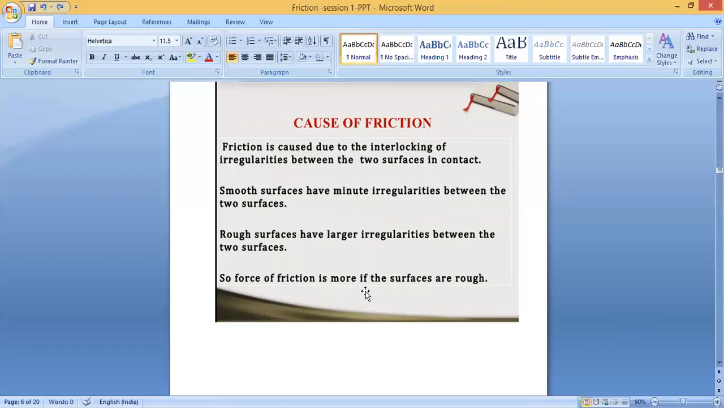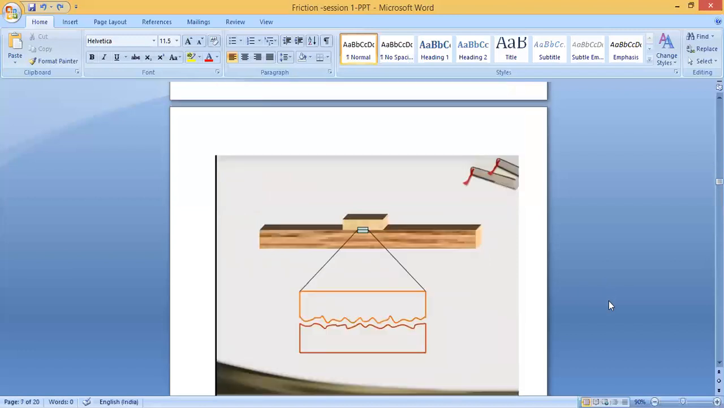So the force of friction is more if the surfaces are rough. So where is there more friction? Friction is more in a rough surface compared to a smooth surface.